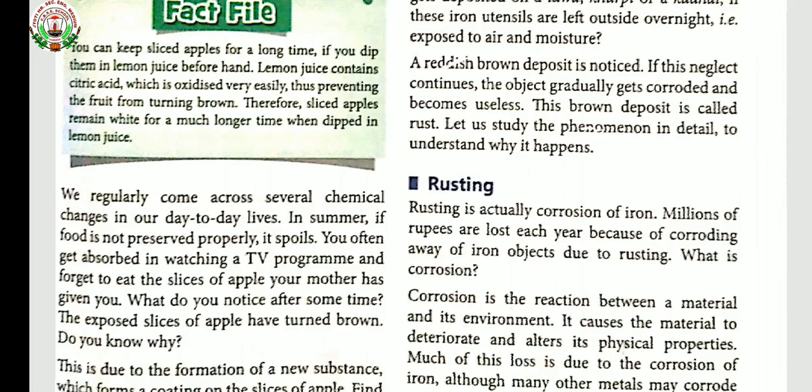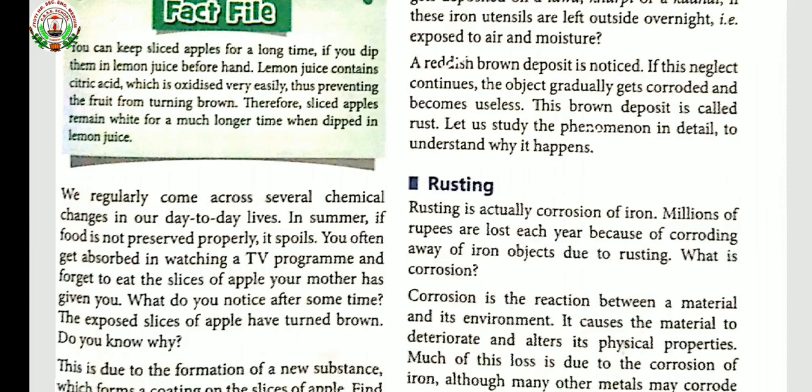It is a chemical change. Another example is when you cut slices of apple and forget to eat them and they are kept for a long time. You will observe a brown coating form over it. Why does this happen? This happens due to the formation of new substances which form a coating on the slices of apple. The same phenomenon is also noticed in the case of potato and brinjal.